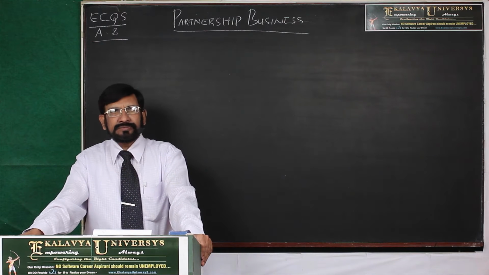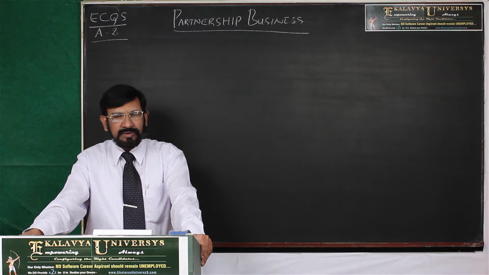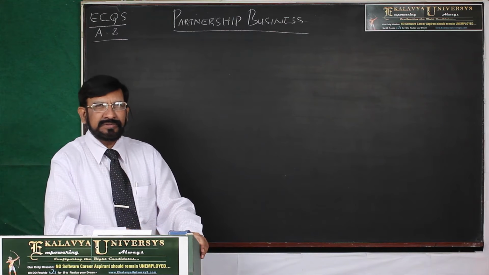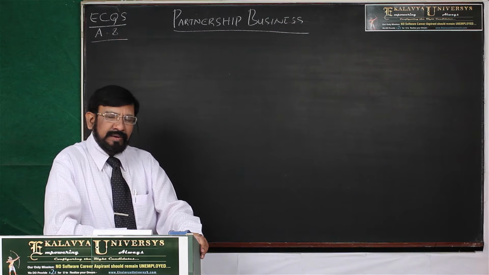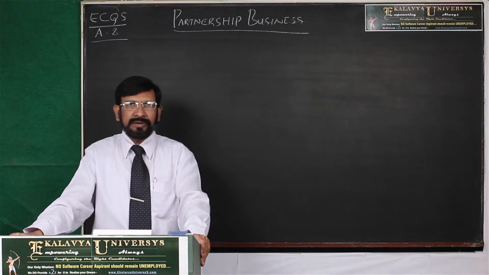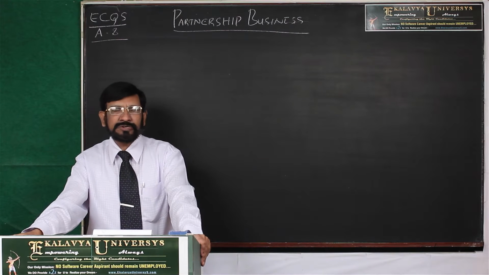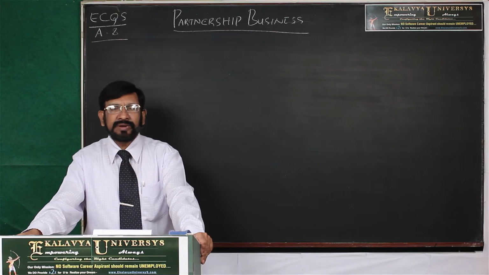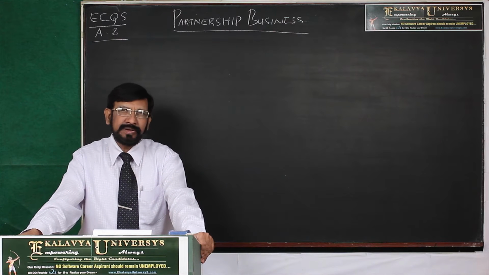If a business is run by two or more people, that is called partnership business. In case of partnership business, the partners, before starting the business, enter an agreement. That agreement is called partnership agreement.